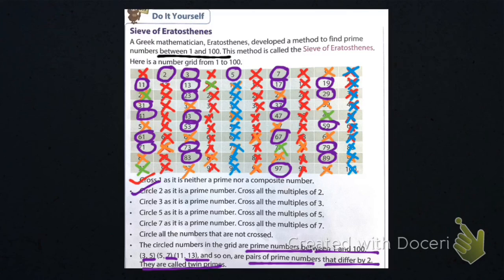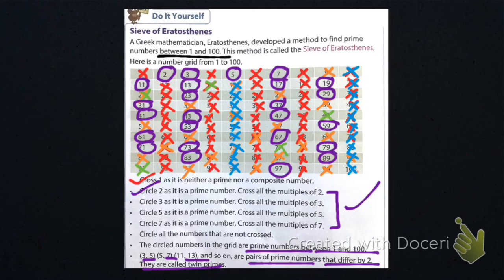Okay students, to find the prime numbers, you need to see that the number should not be divisible by 2, 3, 5 and 7. That's all I wanted to show you. You can cross the numbers with a red pen only, or circle with a blue pen only. You don't need to cross them with different colors. I had colors, so I crossed them with different colors. You can cross them with just one color.